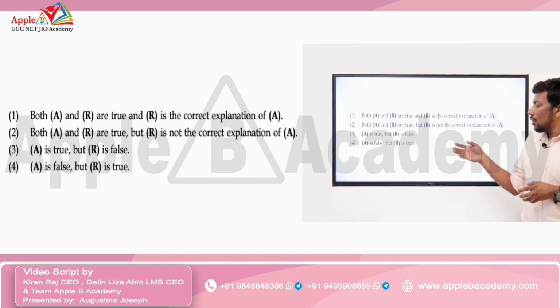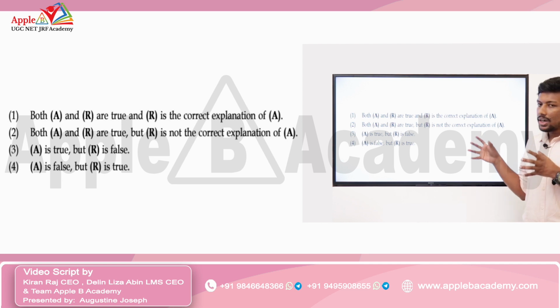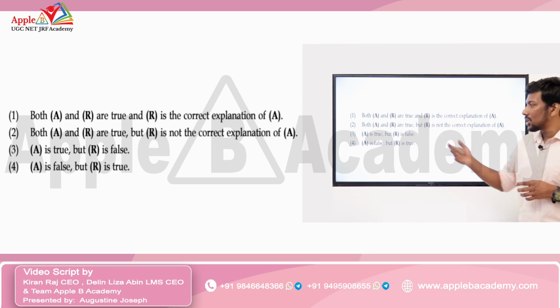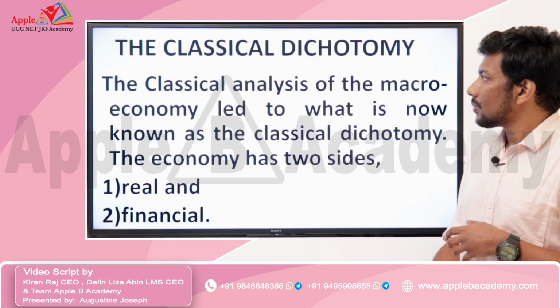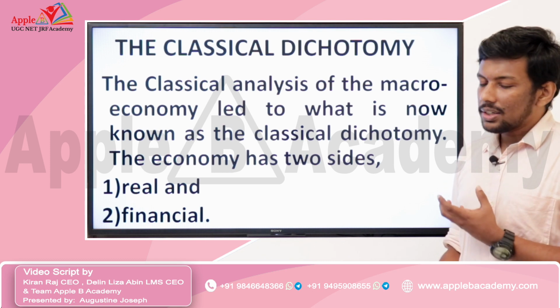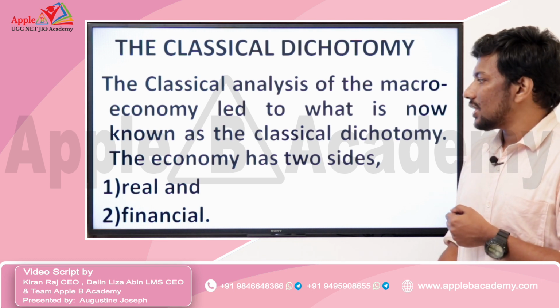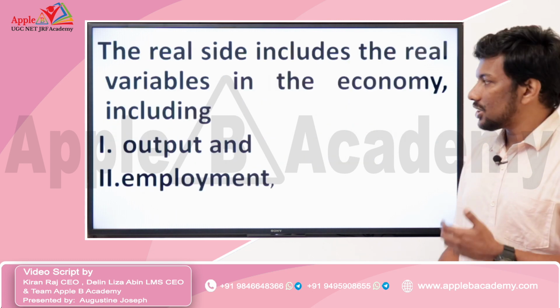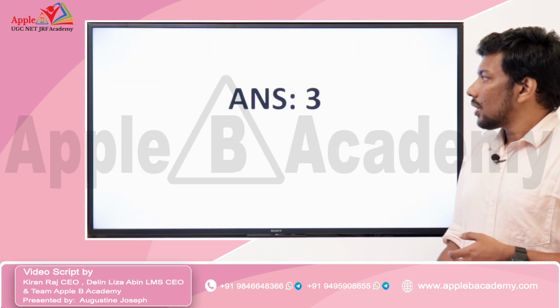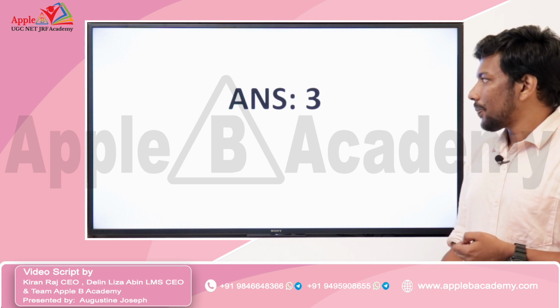And finally, option 4, A is false, but R is true. That is also incorrect. So, the correct answer is: assertion is correct, reason is wrong. That is the third option. A is true, but R is false. So, the correct answer to this question is option 3. We have to know what classical dichotomy is in order to answer that question. We have already discussed classical dichotomy, so I am not explaining it once again. So, the correct answer is option 3.